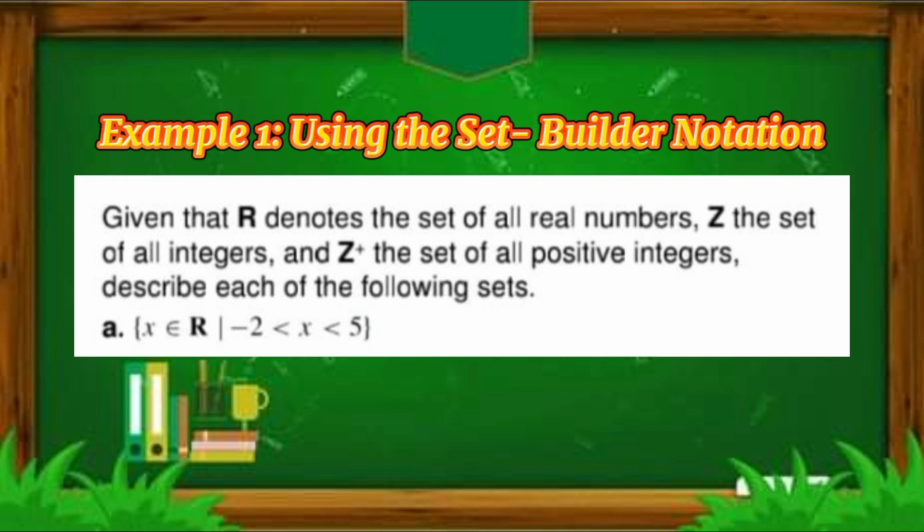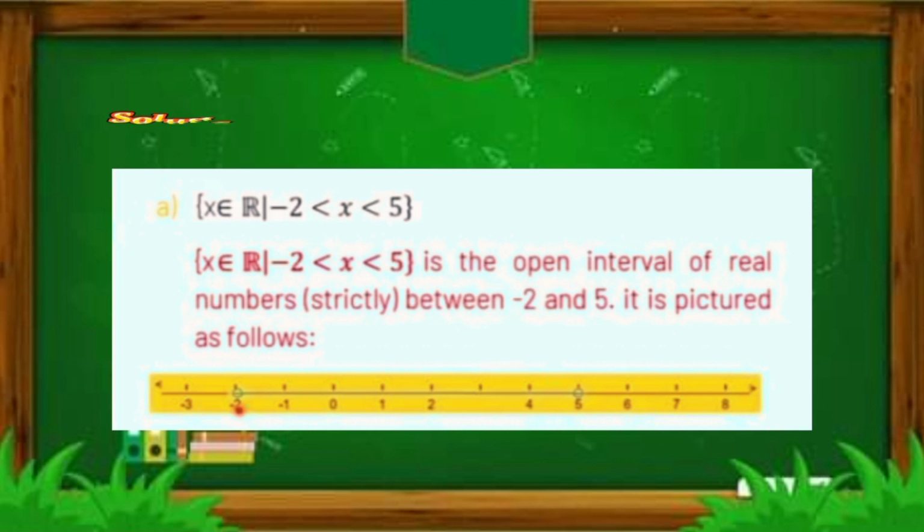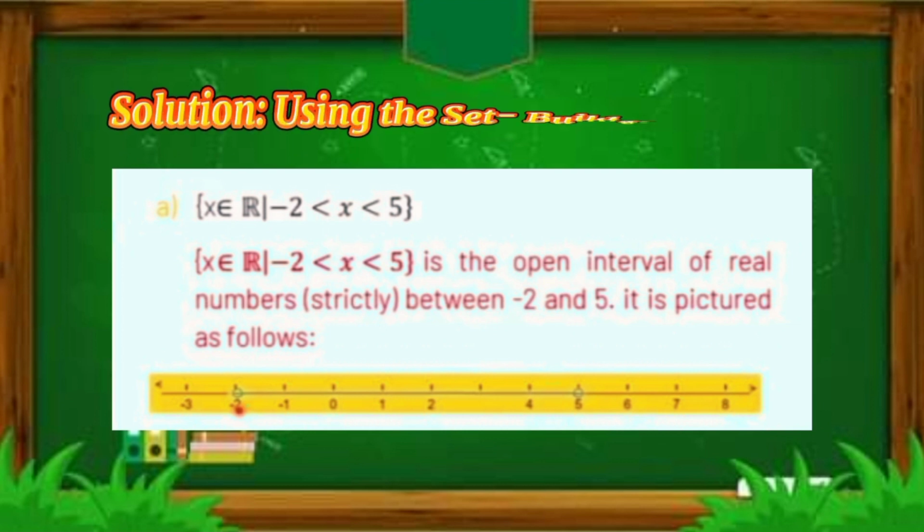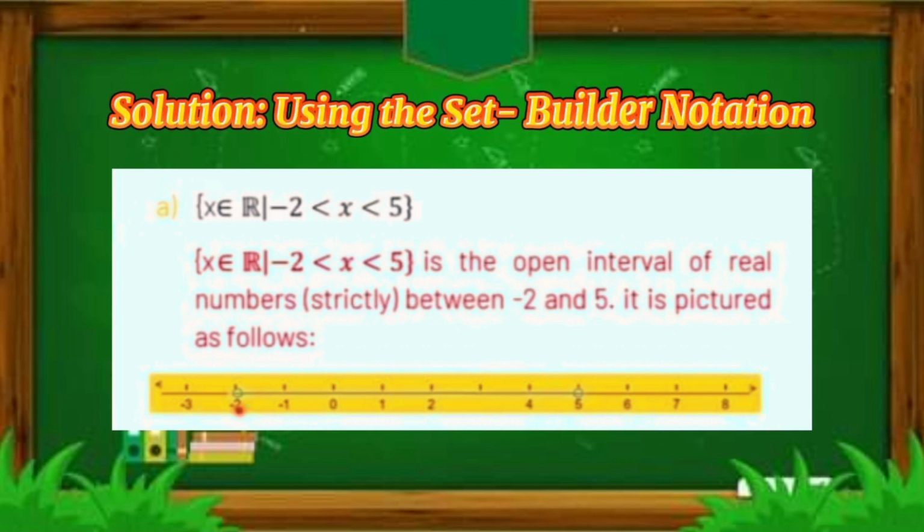Describe each of the following sets. Letter A. This is the set of all elements x in the set of integers such that x is greater than -2 but less than 5. So, this is the set of all elements x in real numbers such that x is greater than -2 and less than 5. So, ibig sabihin yung elements daw natin ay mas mataas sa -2 pero mas mababa sa 5.